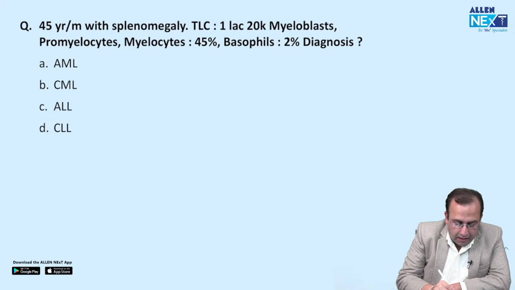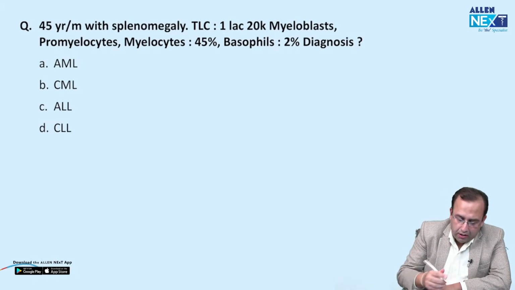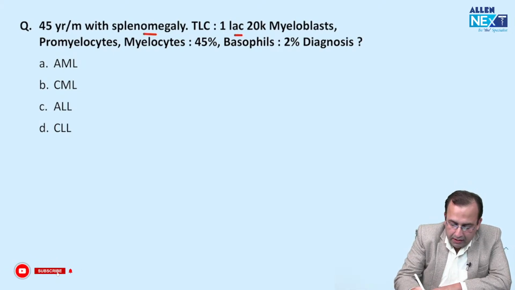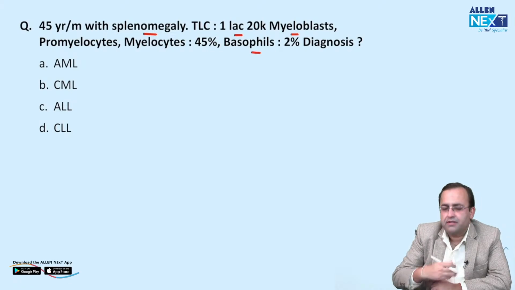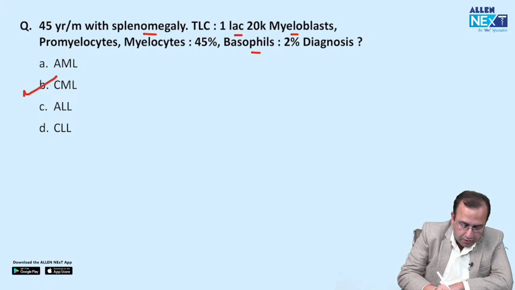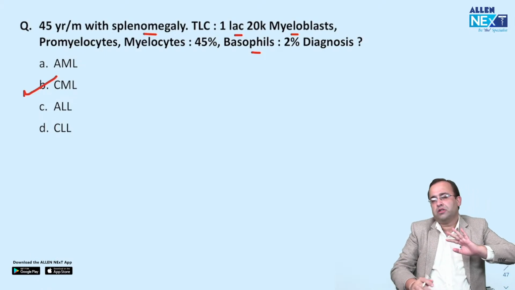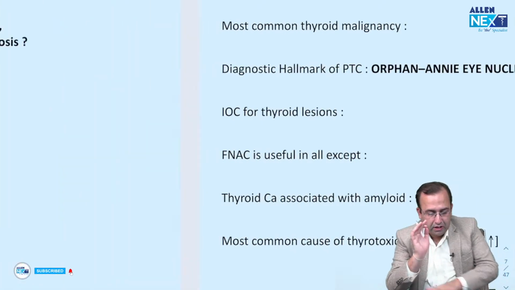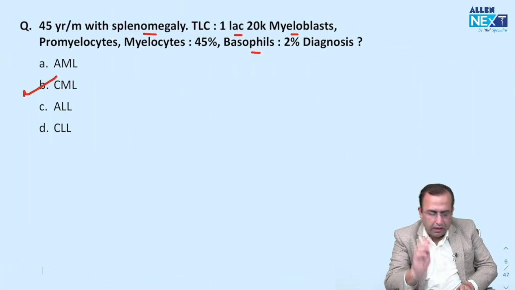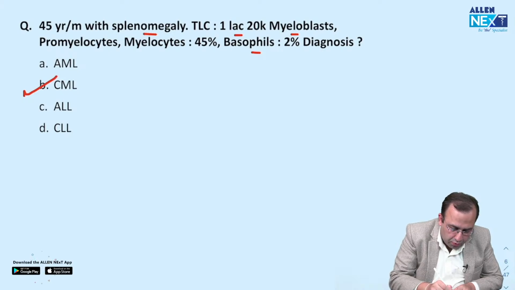Next question, answer. Now, middle-aged adult with splenomegaly, high TLC with presence of myeloblast, promyelocyte, myelocyte and basophils. All the cells are present. Diagnosis, CML, we have already seen that with hepatosplenomegaly. First class. Now before we go further, tell me 2-3 points more.